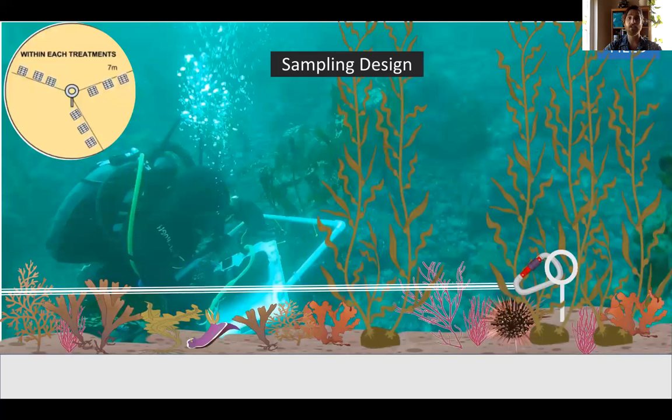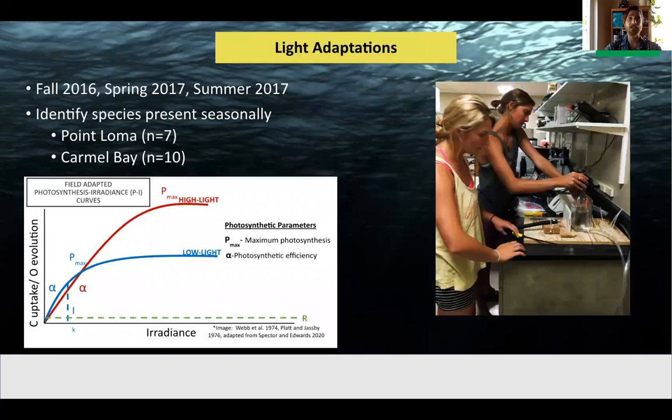All treatment plots were seasonally sampled using random point contacts to capture the percent cover or abundance of benthic placeholders. And from these data, we figured out who the most abundant red algae were. These algae were then used to understand algal light adaptations via photosynthesis versus irradiance curves, of which many of you are likely familiar with. We can increase irradiance on the x-axis to see a response in carbon uptake seen on the y-axis. Our photosynthetic parameters of interest are Pmax, the maximum rate of photosynthesis, and alpha, the photosynthetic efficiency.